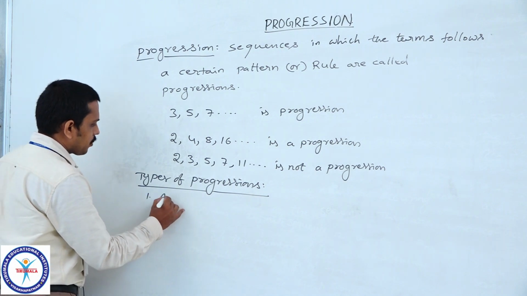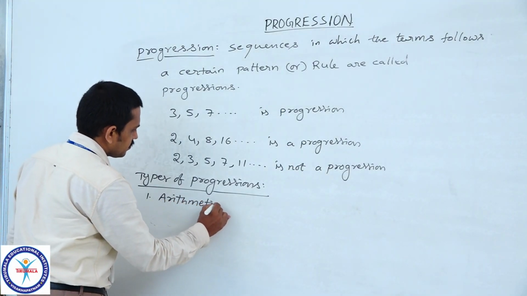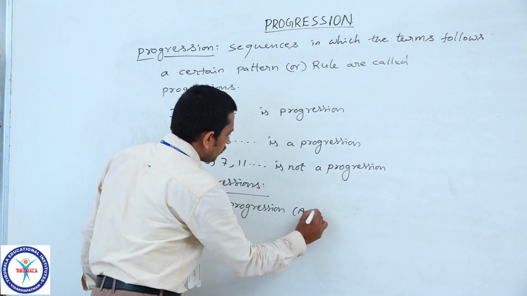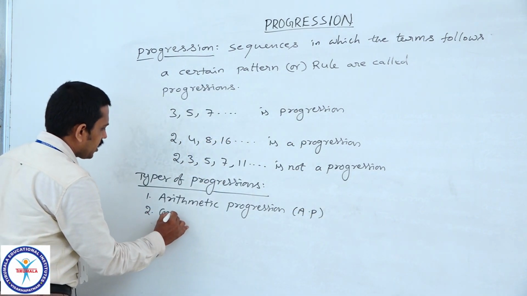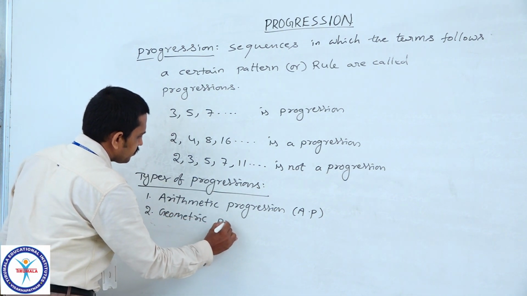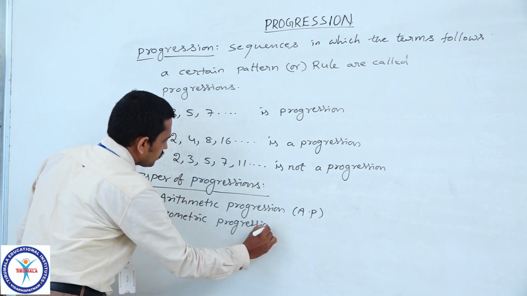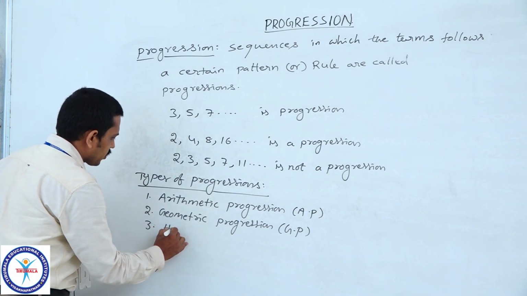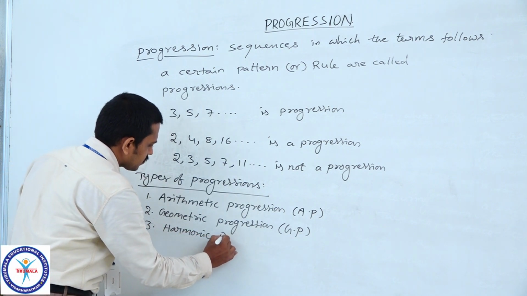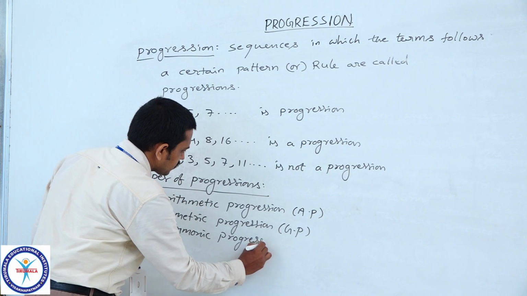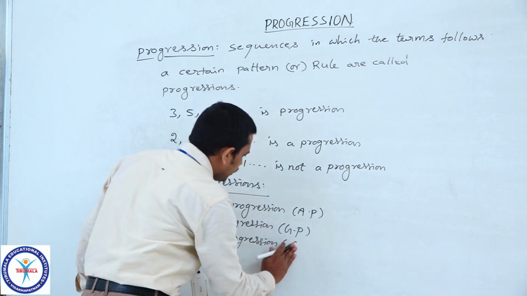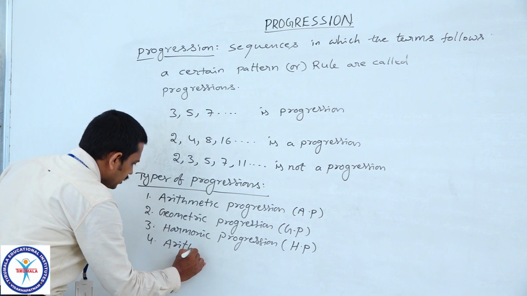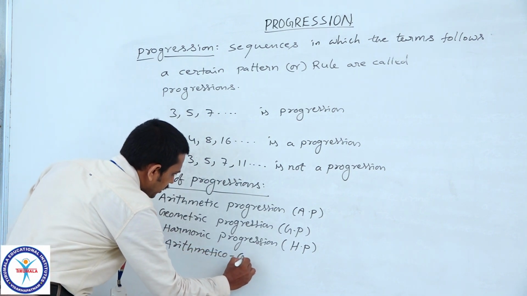The first one is arithmetic progression, denoted as AP, the second one is geometric progression, denoted by GP, the third one is harmonic progression, denoted by HP, and the fourth one is arithmetico-geometric progression.